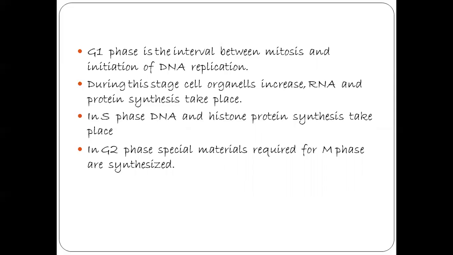During this G1 phase, cell organelles, mitochondria, chloroplast, Golgi, endoplasmic reticulum, ribosomes, all these cell organelles increase in the cell, and the cell rapidly synthesizes different types of RNA and proteins.